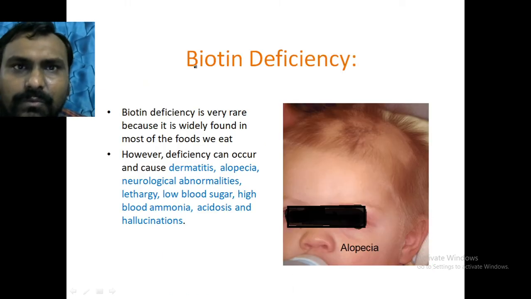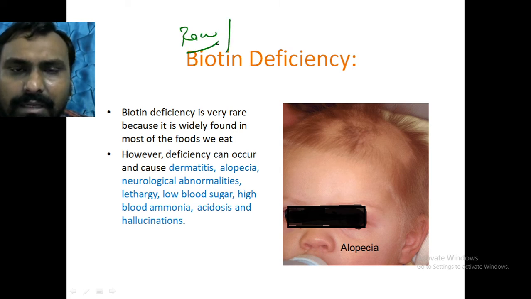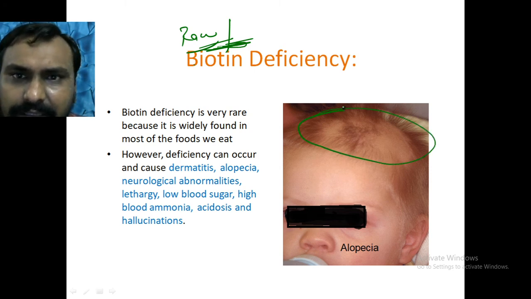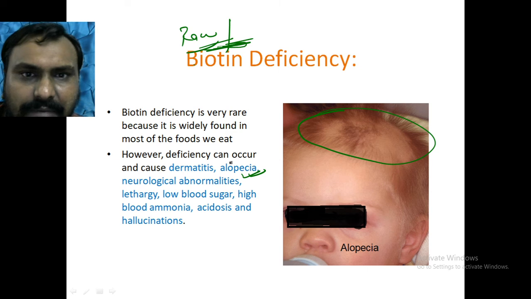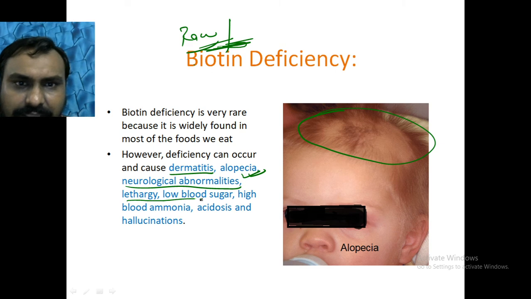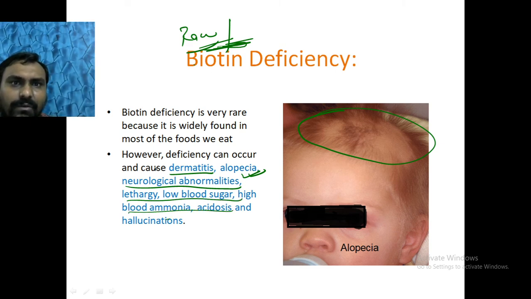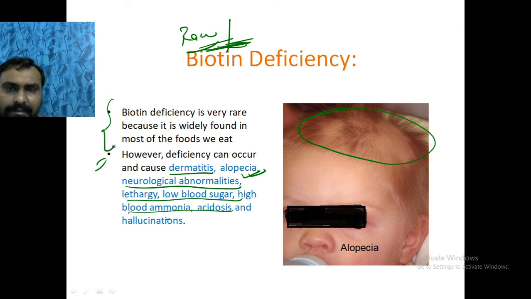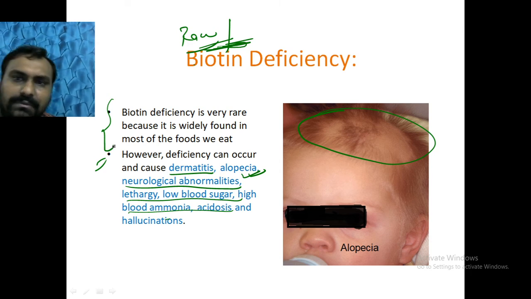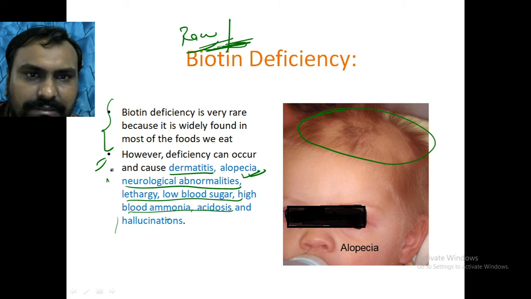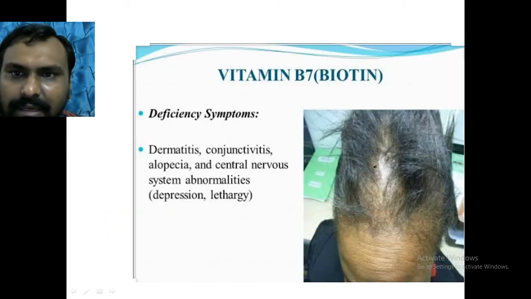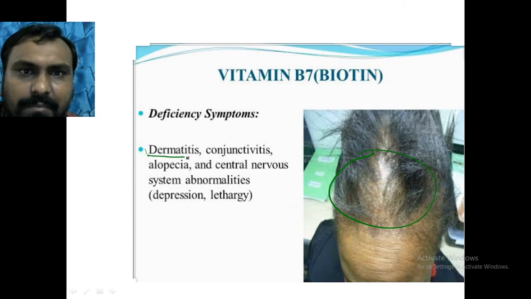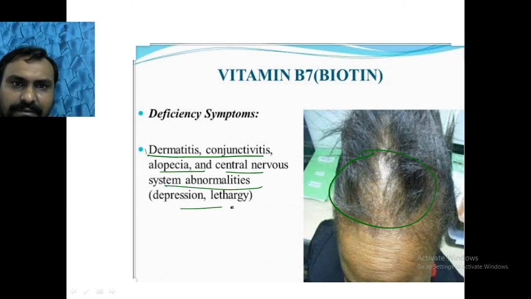So if the person takes the raw egg or does not take enough amount of diet that contains the biotin vitamin, the main feature is, you can see here, alopecia, right? Alopecia is the main feature of biotin deficiency. Other features are dermatitis, neurological abnormality, lethargy, low sugar, high ammonia, acidosis. As such, it is very rare because it is present in most of the food, but if deficiency occurs, it will lead to these symptoms. Okay, so you can see again here, alopecia is the main feature, then dermatitis, then CNS manifestations, depression, lethargy, all will be the symptoms of biotin deficiency.